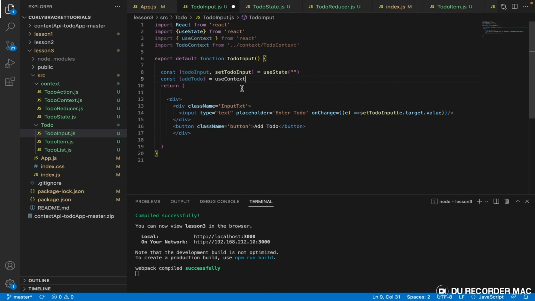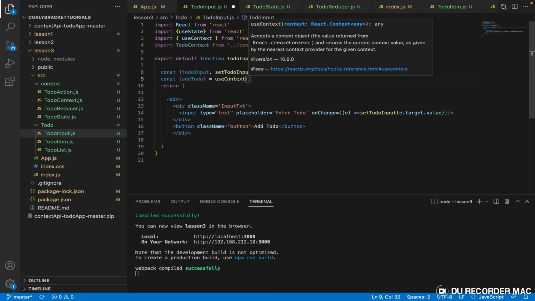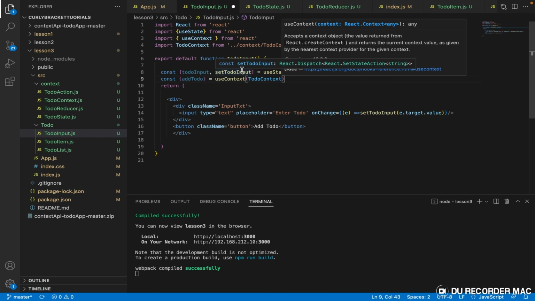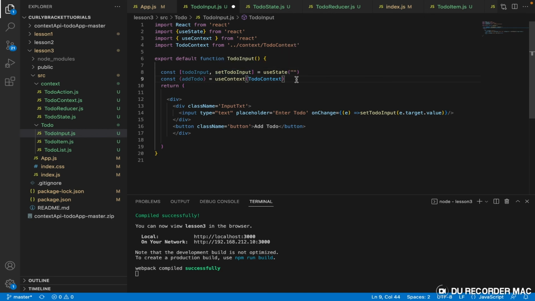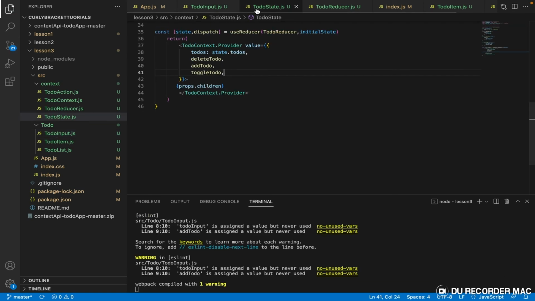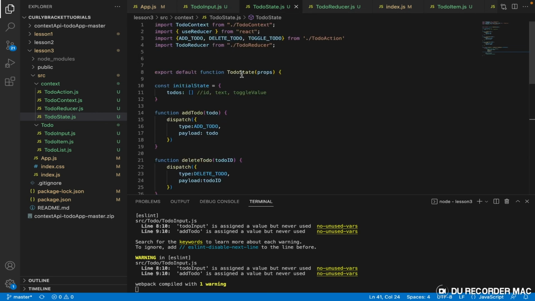Use context, and then this context is going to accept a value, and that value is to do context, this one right here, right? So we're going to accept this. Now let us go back to this particular place. Remember that this function add to do is expecting a payload, right?